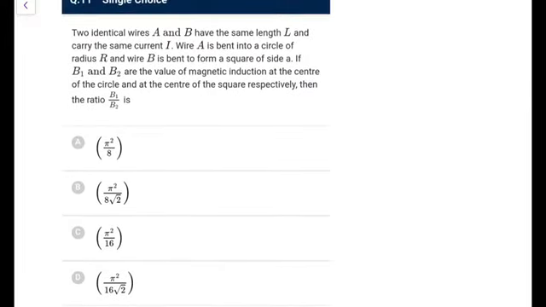Two identical wires A and B have the same length L and carry the same current I. Wire A is bent into a circle of radius R and wire B is bent to form a square of side A. If B1 and B2 are the values of magnetic induction at the center of the circle and the center of the square respectively, then the ratio of B1 by B2 is. So first, this is bent into a circle, so L is equal to 2 pi R. So R is equal to L by 2 pi. So the center field would be mu naught I by 2R. That is the expression we use.